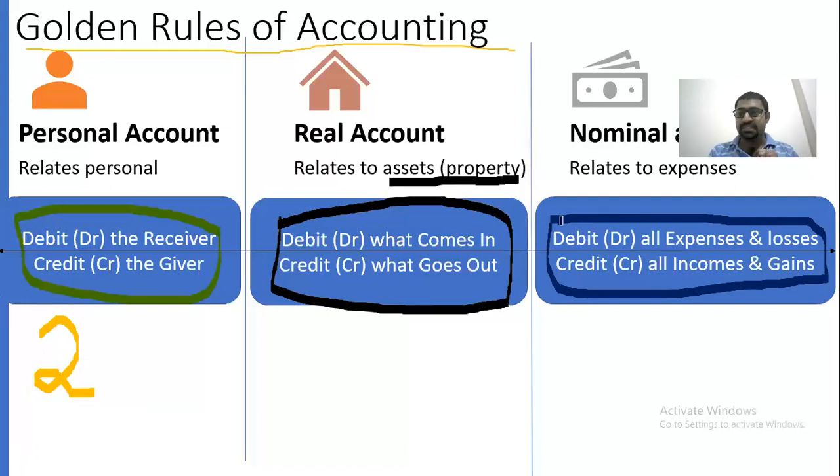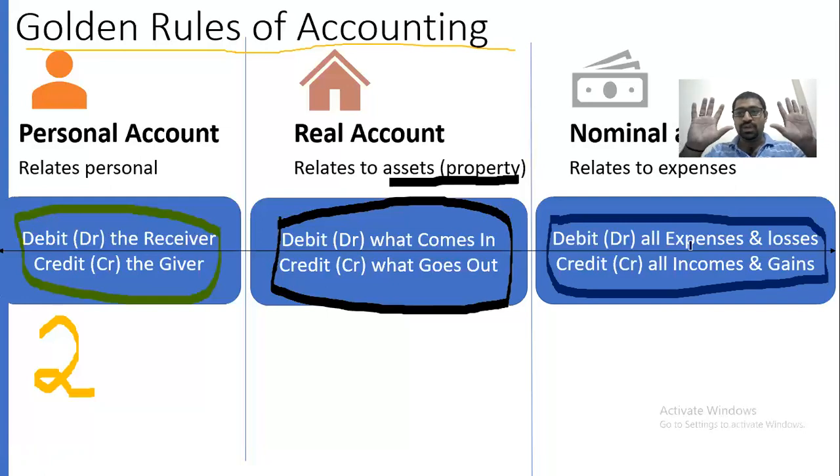If you pay an electricity bill, or any kind of expenses, printing, if you pay 10 rupees for printing, if you purchased one pen for 50 rupees, all of those are expenses for you. All kinds of expenses and losses, if it is any loss, everything needs to be debited.